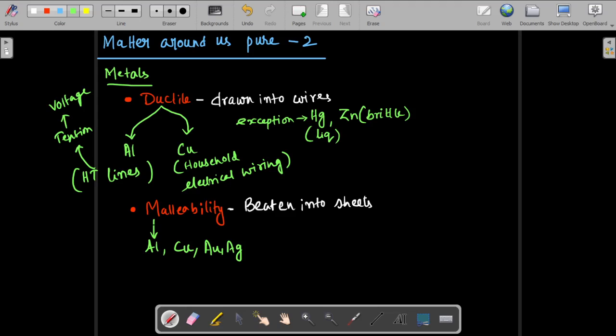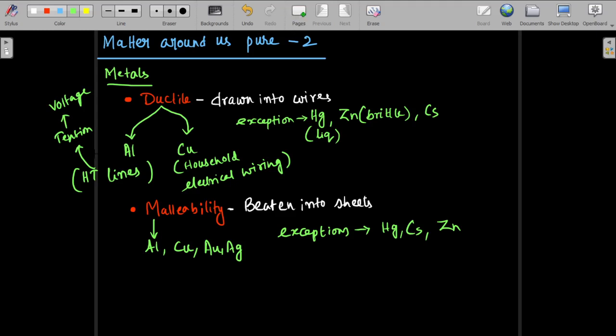Again, the question comes: are all metals malleable? No, all metals are not malleable. Exceptions are there, and here the exceptions are simple. Mercury is liquid, so definitely it's not malleable. Cesium is liquid too, so here cesium we will add, it's not malleable. These are liquid metals, mercury and cesium. Zinc, again brittle, will not be malleable. Something that is brittle cannot be beaten into sheets. Okay. So any questions on malleability you can ask. We'll move on to the next property now.